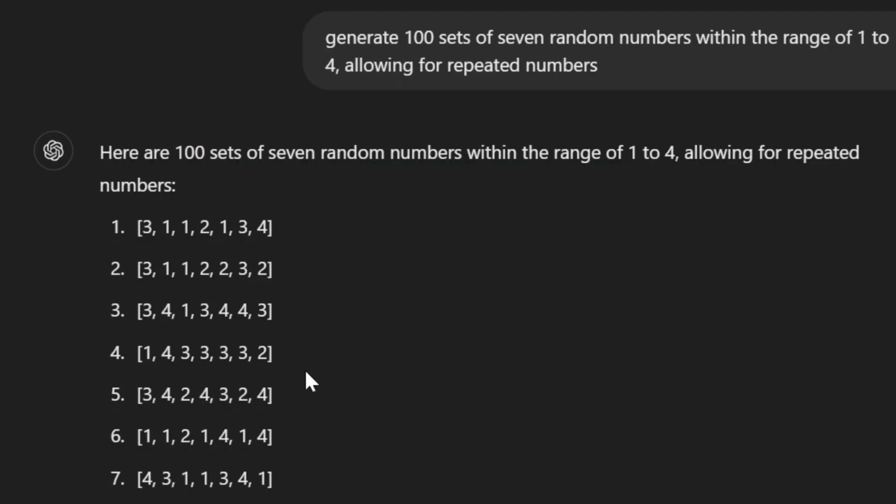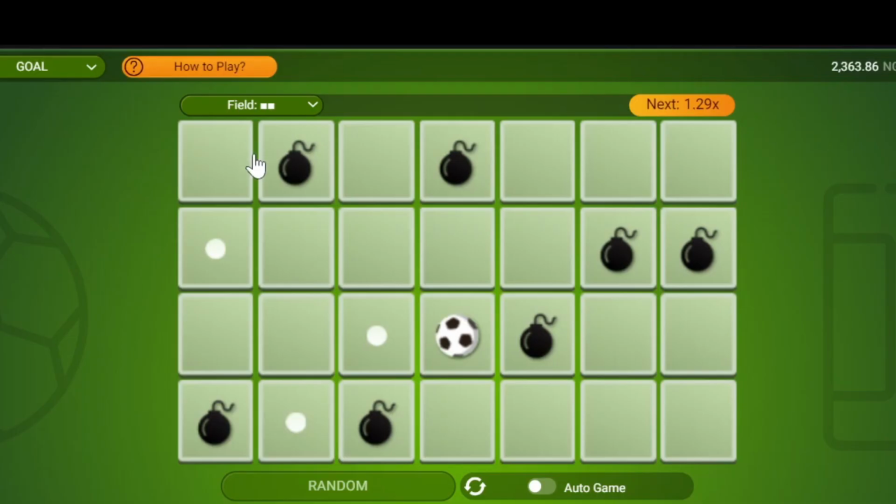So if ChatGPT says the numbers are 3, 1, 1, 2, I go like this: 3, 1, 1, 2. You see that? That is how I do it. I take this as 3, I take this as 1, take this as 1. Everything here is 1, everything here is 2, everything here is 3, and everything here is 4.